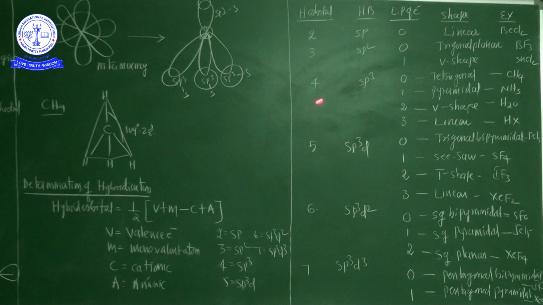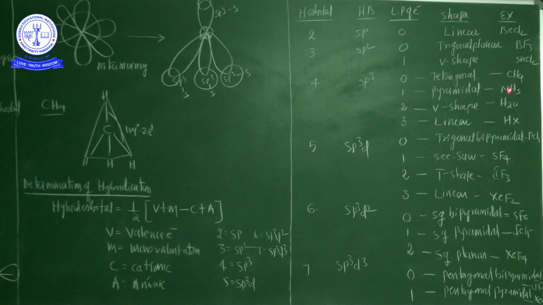Okay? Now if the hybrid orbital is 4 in number, 4 hybrid orbitals means one s orbital and 3 p orbitals. Now if any one of the molecule showing sp3 hybridization with zero lone pair of the electron, that molecule is showing the tetragonal shape or tetrahedral shape.